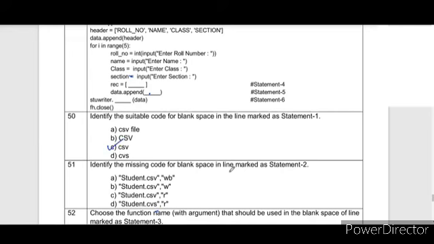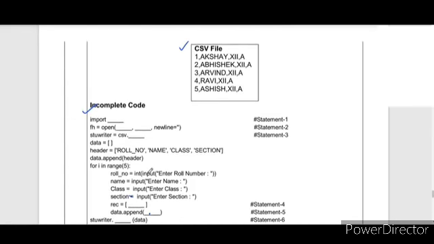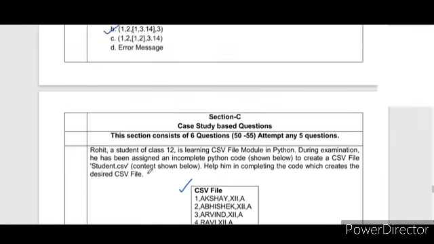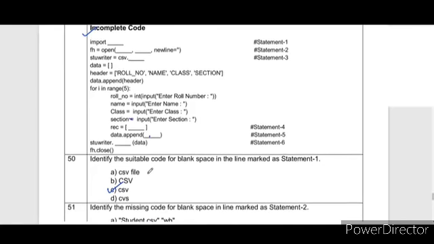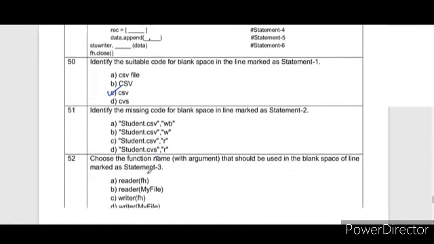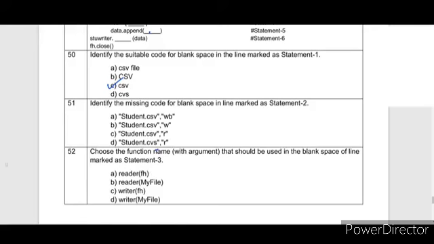Identify the missing code for the blank space in the line marked as statement number 2. Statement number 2 is opening a file with a mode. If you see here, fh equal to open, there are 2 arguments which we have to pass, and we know we are writing the records. So w mode will be suitable. Why are we not considering option number 1? Because b is given, which is for binary files. So these 2 read modes are again discarded. So option number B is correct.